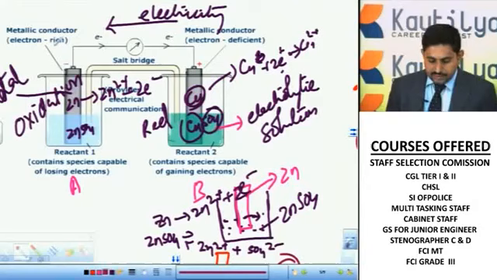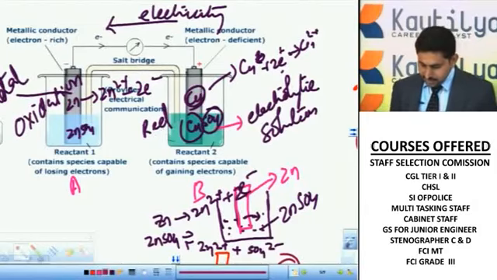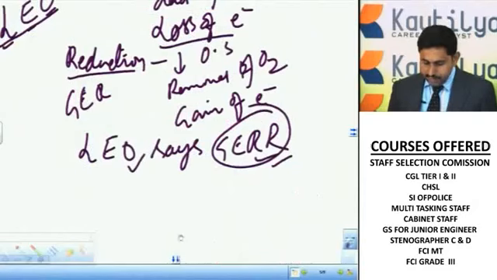Now, what is the use of a salt bridge? What is a salt bridge actually? The salt bridge is a U-shaped tube consisting only of inert materials.